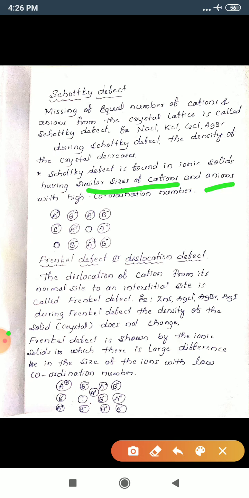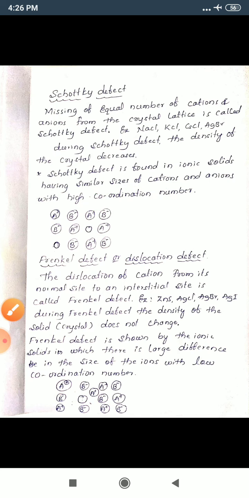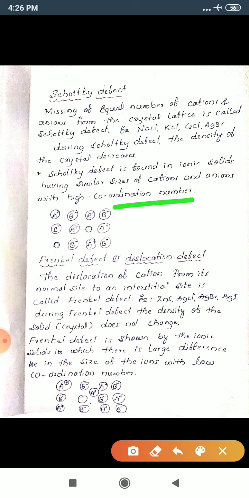And this Schottky defect is found in ionic solids with a high coordination number. Once again I will repeat, it is found in ionic solids having similar size of cations and anions, and having high coordination number. This is the condition. If this condition is present in the crystal lattice, then Schottky defect will occur.